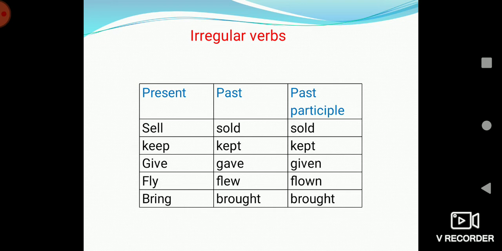But in case of irregular verbs, the whole word changes. Like sell will turn to sold, sold. Keep will change to kept, kept. Give, gave, given. Fly, flew, flown. Bring, brought, brought. So these are the irregular verbs. The regular verbs are those which change their forms by adding ed, and the irregular ones are those which do not change their forms by adding ed.